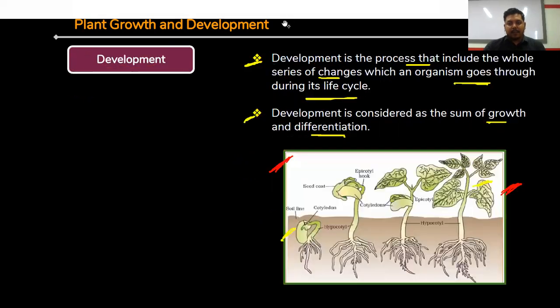Now development. What is the meaning of development? Development is the process that includes the whole series of changes which an organism goes through during its life cycle.